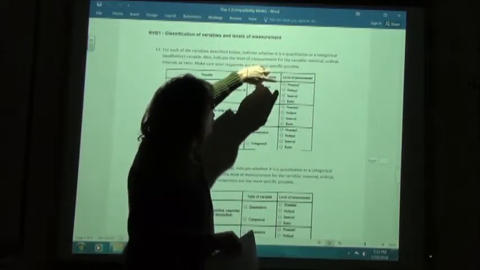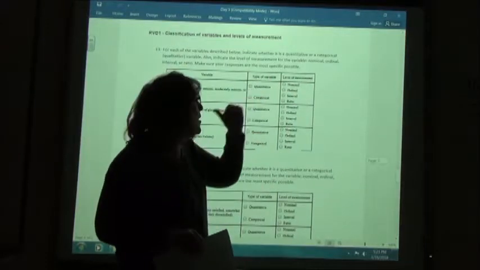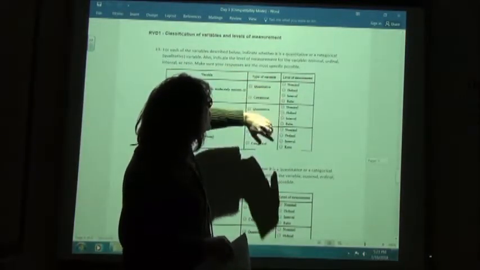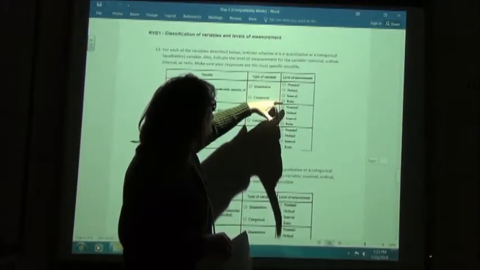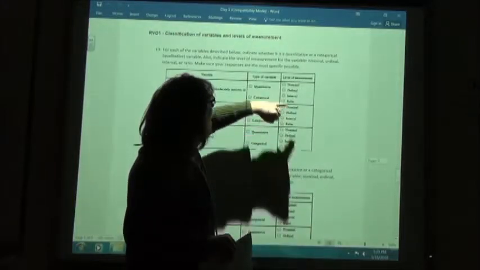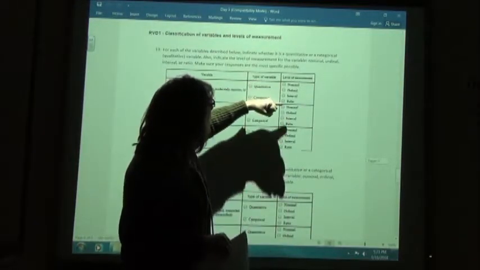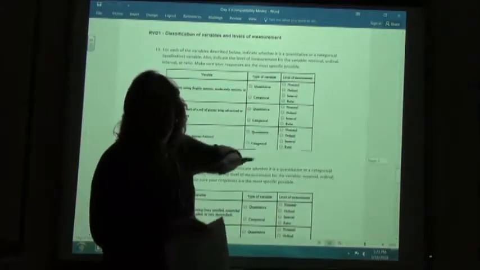Nominal means there's no order. Ordinal means you can put them in order, like good, better, best. If it's quantitative, it's either interval or ratio. Interval says there's no meaningful zero. Ratio says there's a meaningful zero. I like to think of interval as if I can have a negative, whereas with ratio I can't have a negative. Once I hit 0, I'm done.